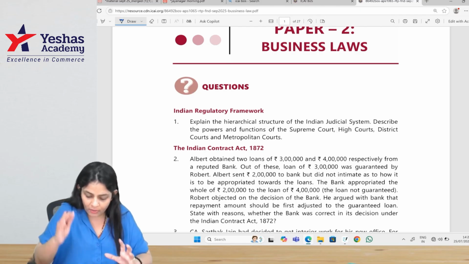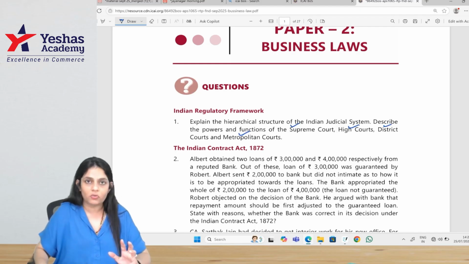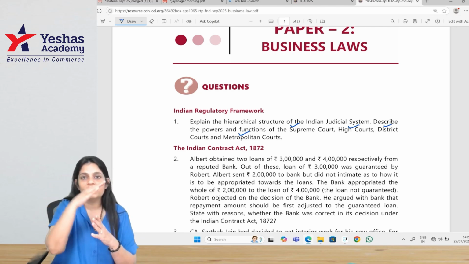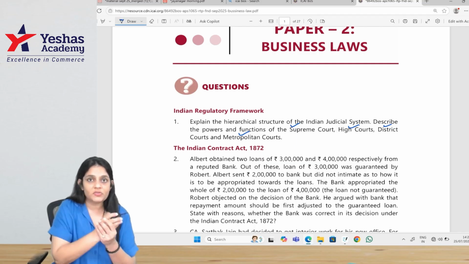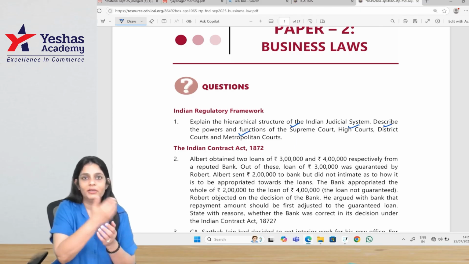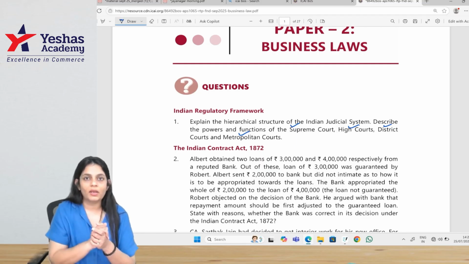So basically, the hierarchy is: at the top is the Supreme Court, then High Court, then District Court, then Metropolitan Court. Supreme Court is at the top, and every state must have a High Court. There are 25 High Courts, and the decisions of the Supreme Court are binding on all the other courts. The Chief Justice is the topmost authority, and earlier there were 7 judges, but now there are 34 judges. Then High Court, every state has one High Court.